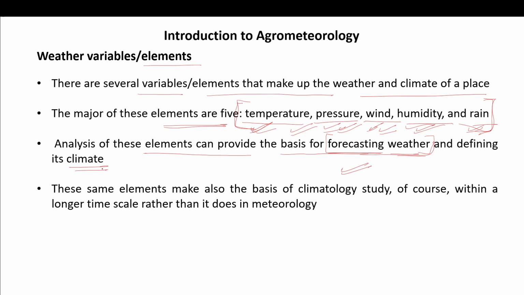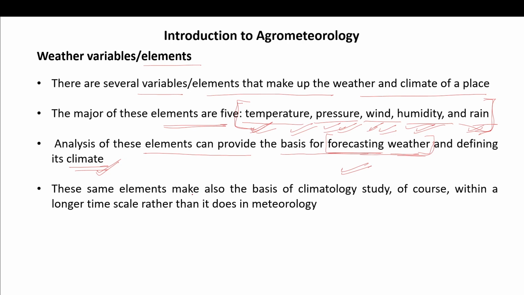And when you note down the weather conditions for a longer time, say 3 months, for a larger area, then you can have data to determine a climate, right?